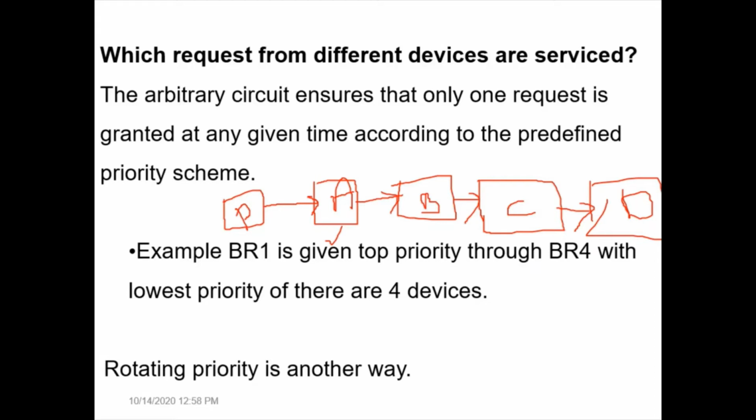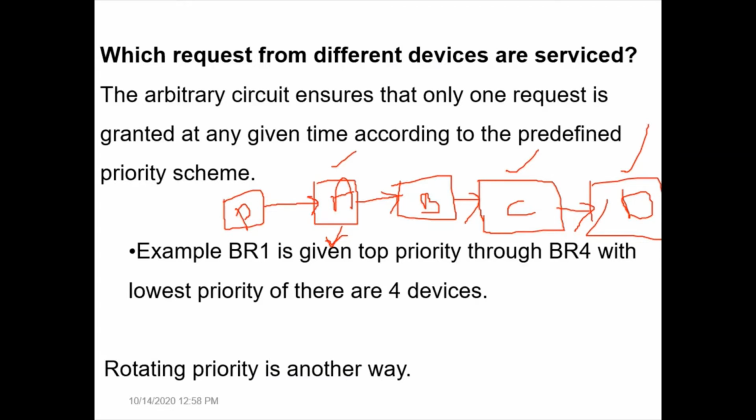Now, one more arbitration process between A and C. If A and C compete for bus mastership, again the bus grant signal reaches A first, and A blocks the signal to become bus master. Again C cannot become the bus master. Whenever a device is nearest to the processor in the daisy chain, it has a higher chance to become bus master. So the devices far from the processor in the daisy chain, like D, C, B, have to wait for a long time to become bus master. Only whenever A does not want to become bus master, whenever A is not in the competition, can B become a bus master.